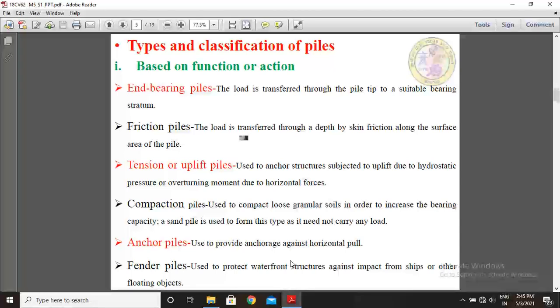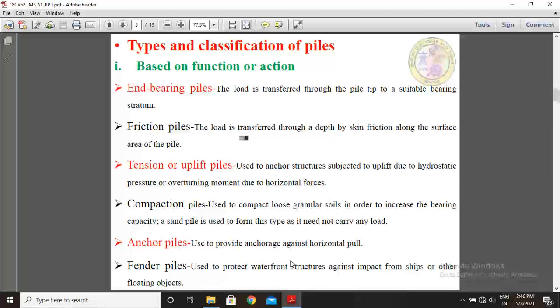Another type of pile is the tension or uplift pile, used to anchor structures. These piles are used to anchor structures subjected to uplift due to hydrostatic pressure or overturning moments due to horizontal forces. These tension piles or uplift piles are used in coastal areas.